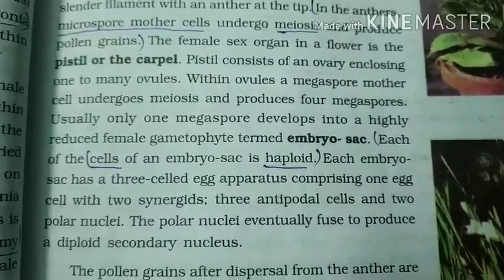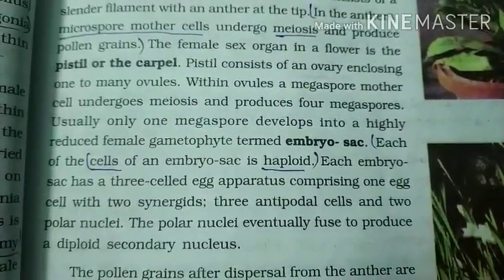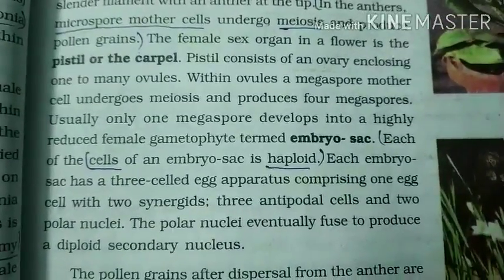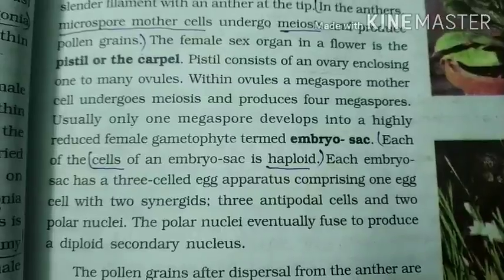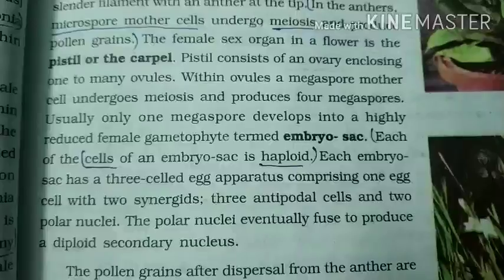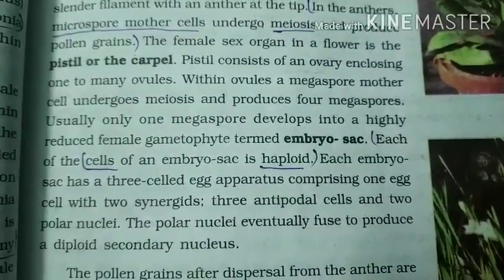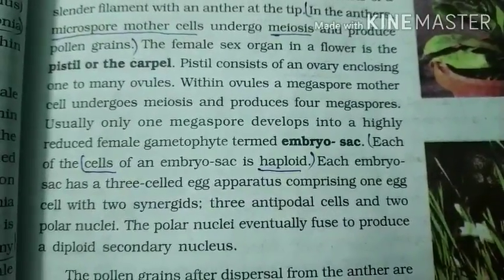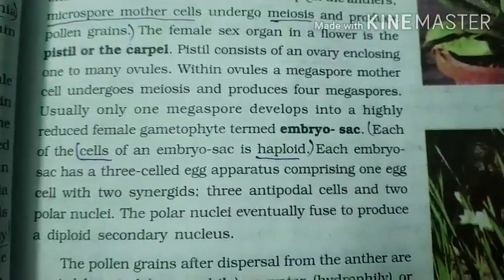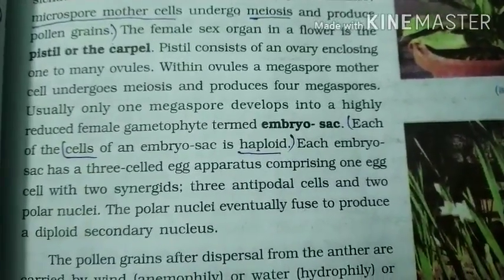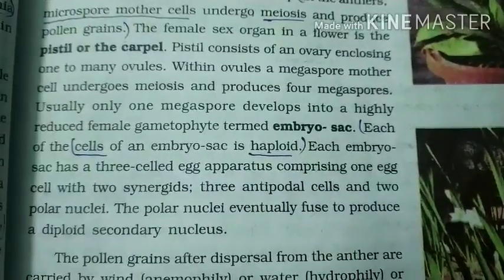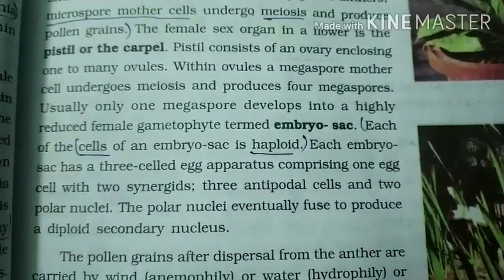So I will give a human example. If there are two parents, a mother and a father, the mother is already in 2n condition, meaning she is in a diploid condition. Meiosis takes place in the gametophyte, and she releases an n, haploid gamete, which is the ovum. The male gamete, or father, will release a 1n gamete in a haploid condition. They combine together to form a diploid zygote.